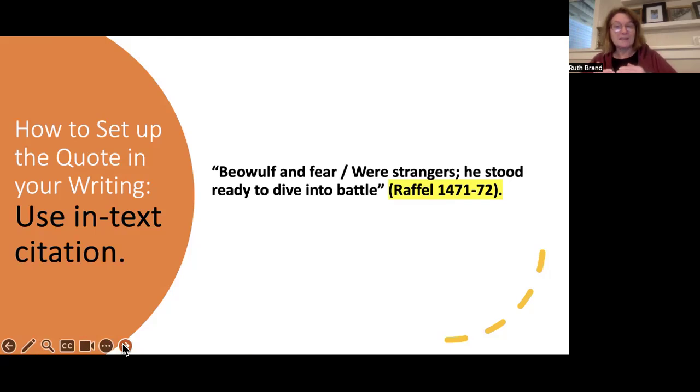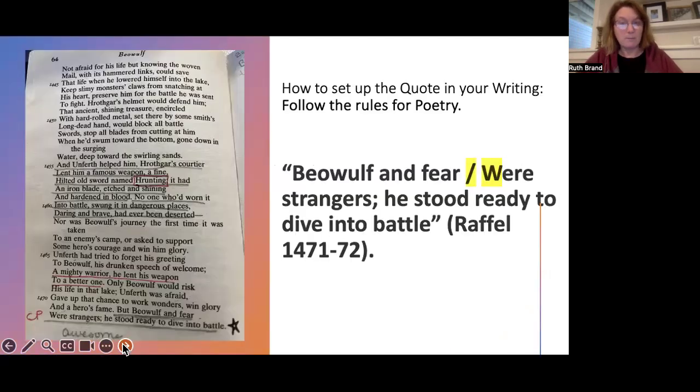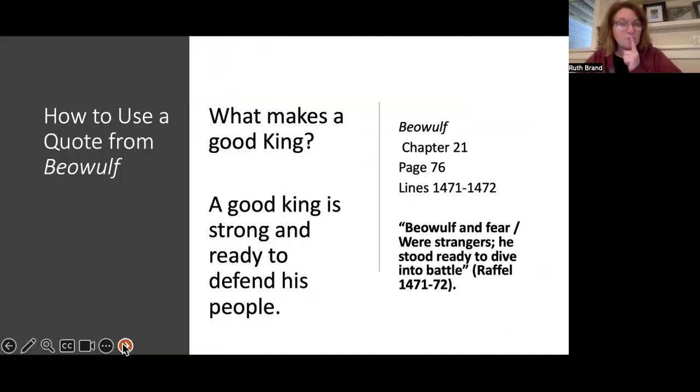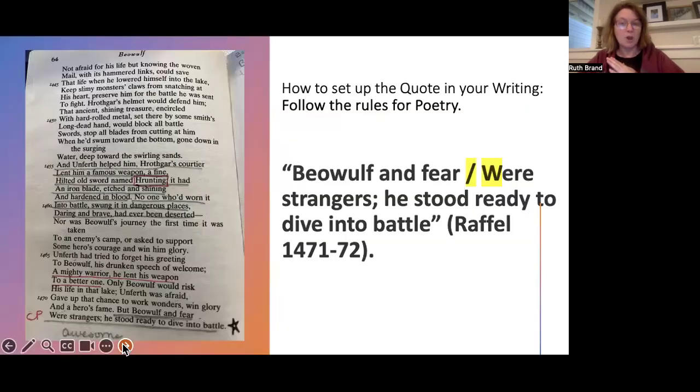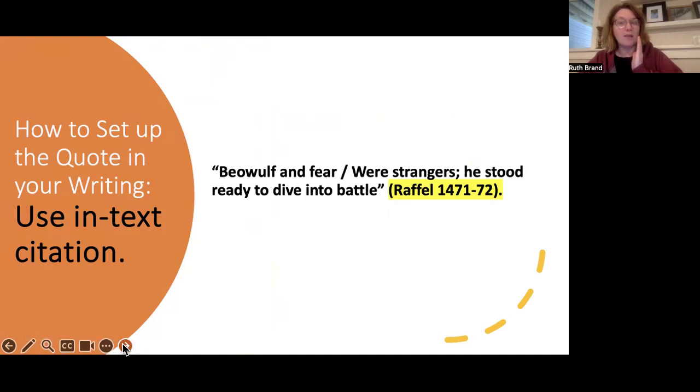And then all I need to include are the specific line numbers for this quote. Now, if you remember, when I first looked for a quote, I found it in chapter 21. I found it on page 76. It's from the book Beowulf. I don't need to include all that information. All I need to include are the line numbers. I don't have to put the words "line numbers" in there. I just put the line numbers. In MLA, we keep it as simple as possible.